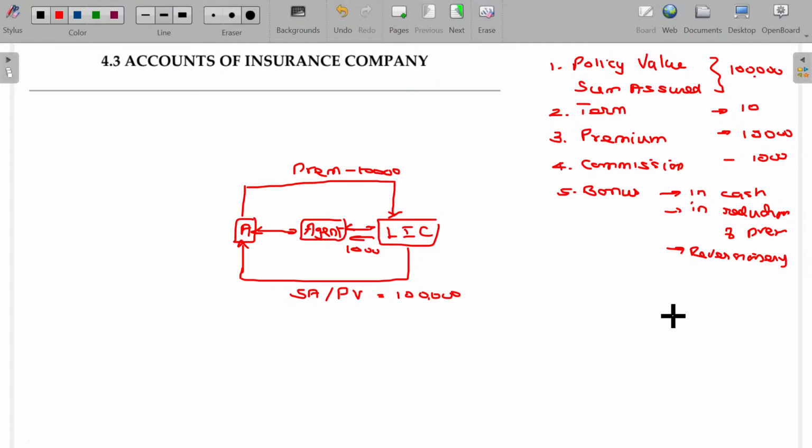Especially in the case of life insurance, we have one more term called surrender value.